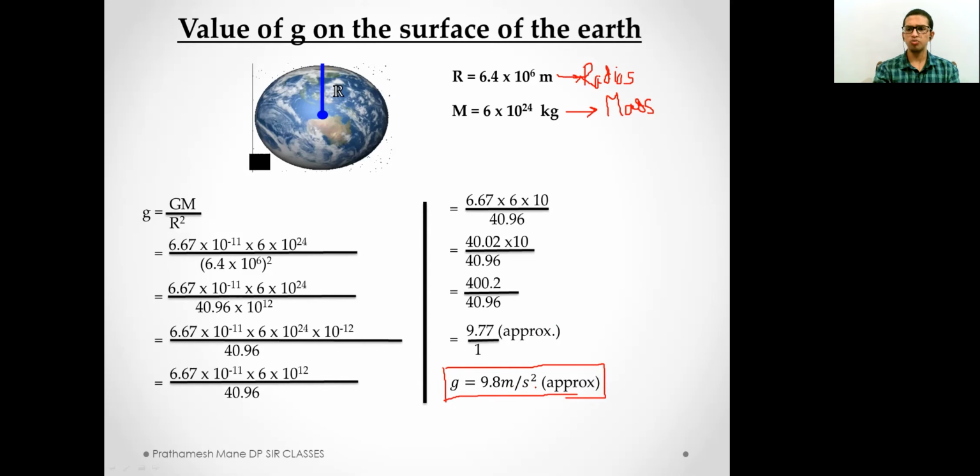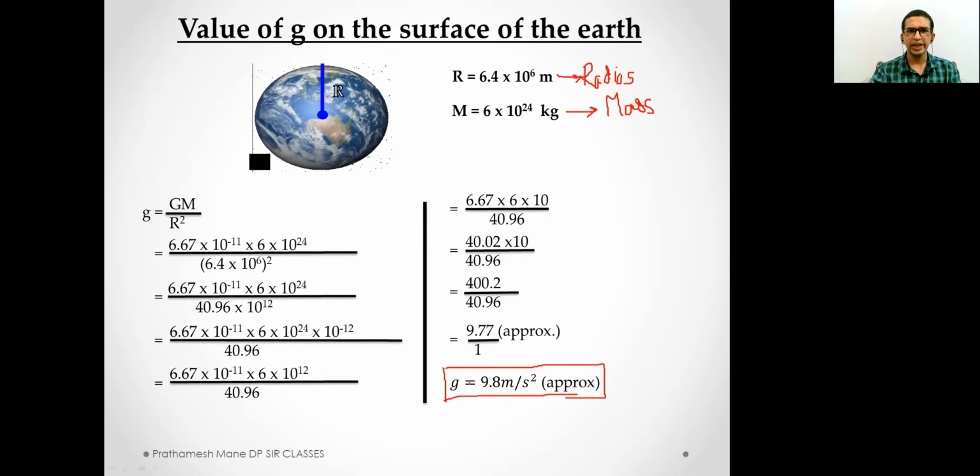When you jump from somewhere, your whole body starts accelerating towards the surface of the earth with an acceleration of 9.8 meters per second square. So this is a very important value, a very important derivation, and a very important concept which you need to understand.